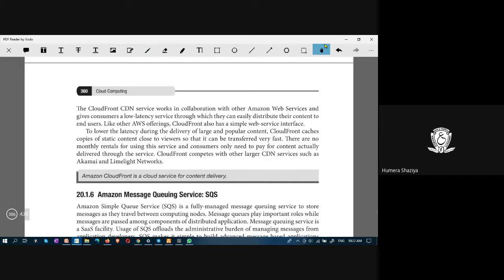Back to CDN, CloudFront. CloudFront CDN works in collaboration with other Amazon Web Services and gives the consumer a low latency service. Like other AWS offerings, CloudFront also has a simple web service interface.